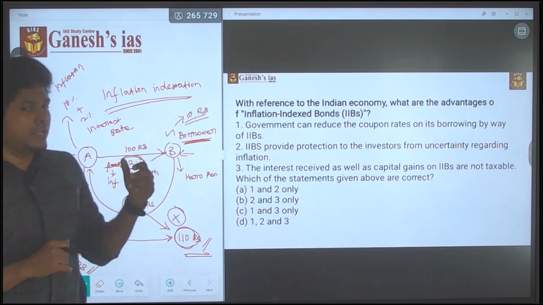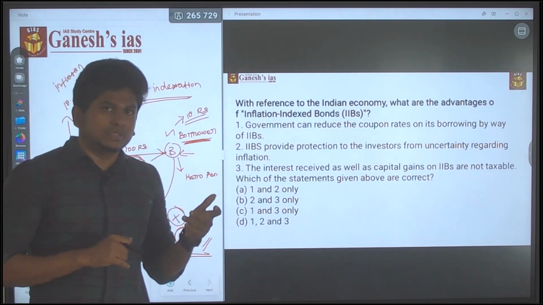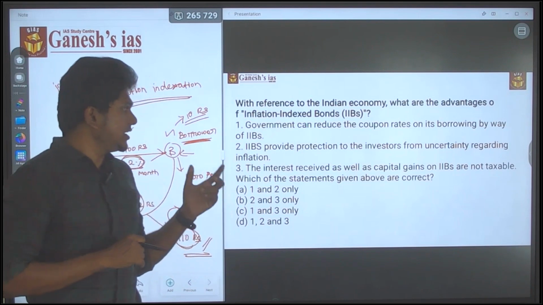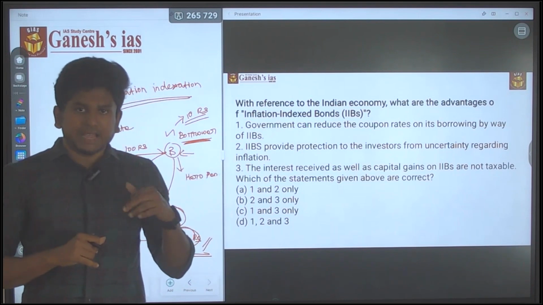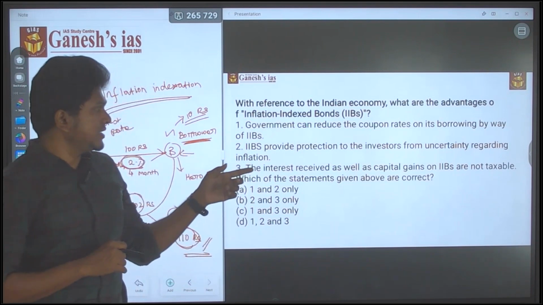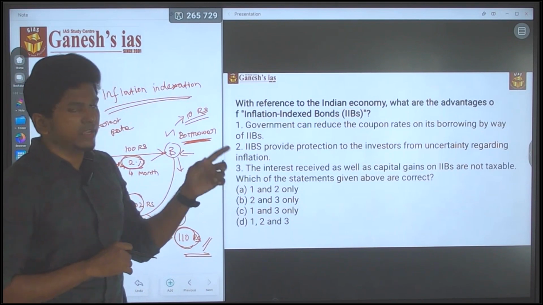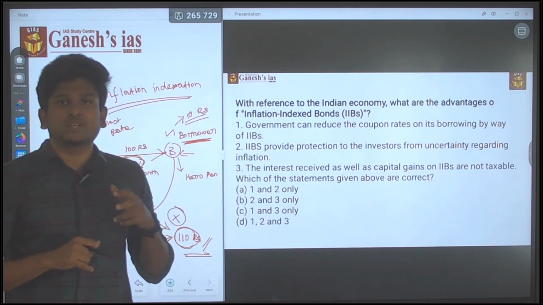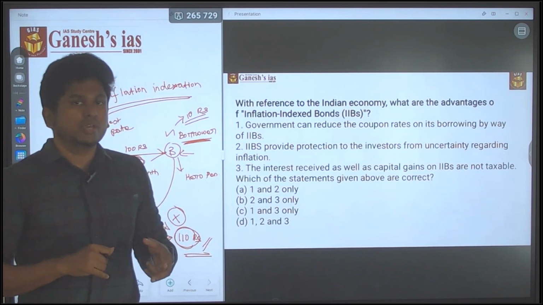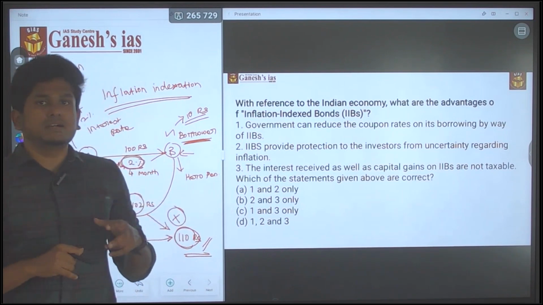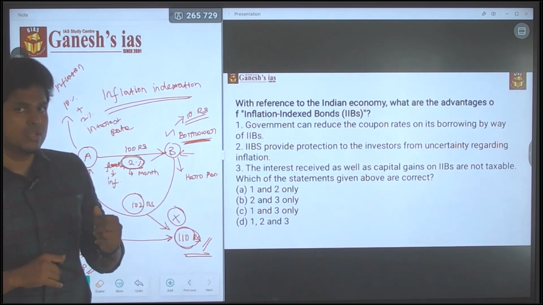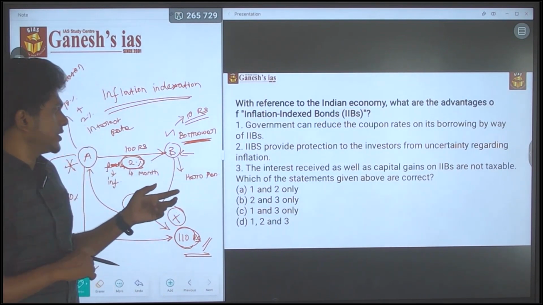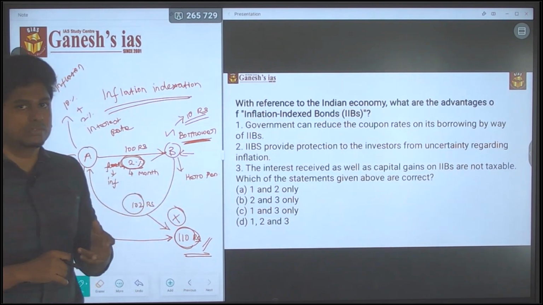Even though interest is not taxable in the inflation indexed bond, the capital gain from that bond is taxable. But the statement says as well as the capital gain. No, the capital gain from the inflation indexed bond is actually taxable. So the third statement is wrong. By eliminating the third statement, option A, 1 and 2, is the correct one.